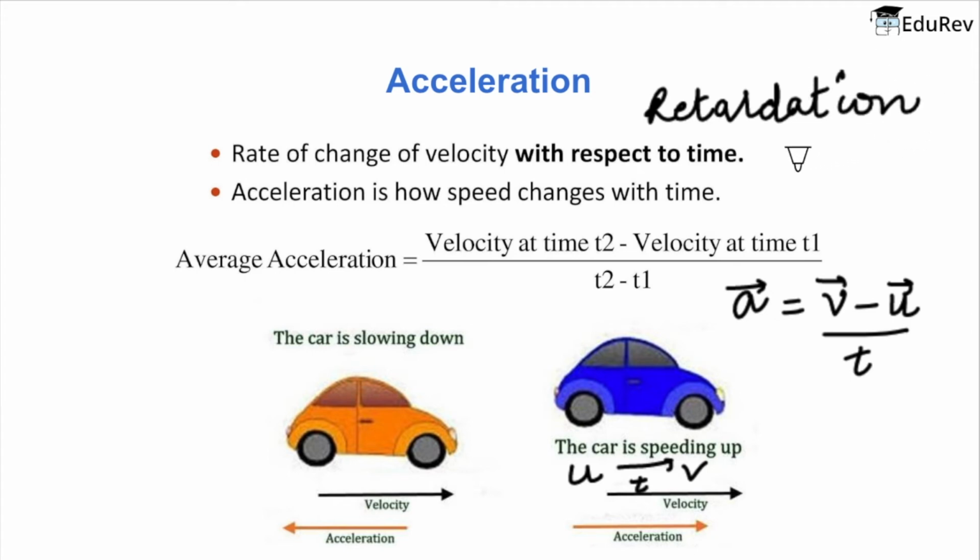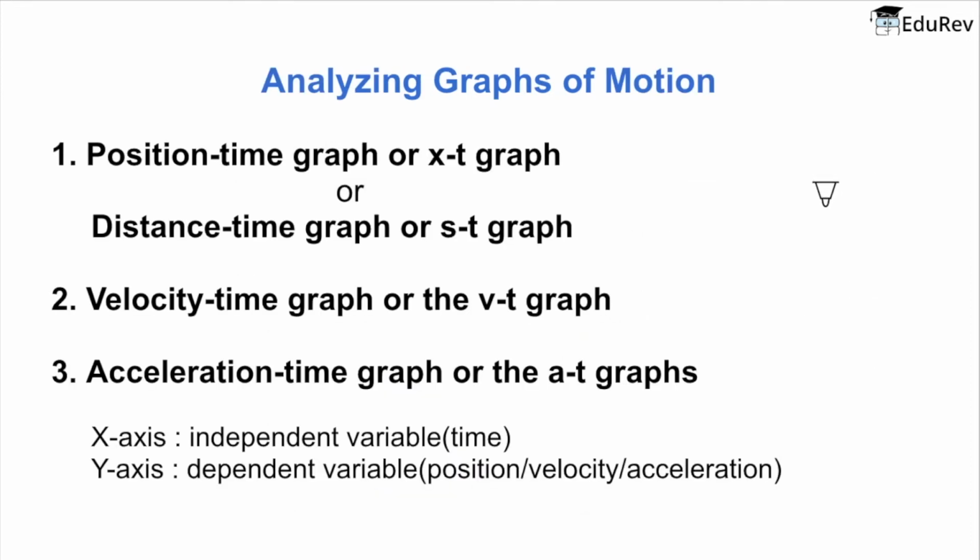Clear? So having studied the basic terminologies of our chapter, let's use them to study the motion graphically. We can use graphs to analyze different types of motion. We have a position-time graph or the xt graph, which we also call the distance-time graph or the st graph. Then we have the velocity-time graph or the vt graph. And we also have the acceleration-time graph or the at graph.